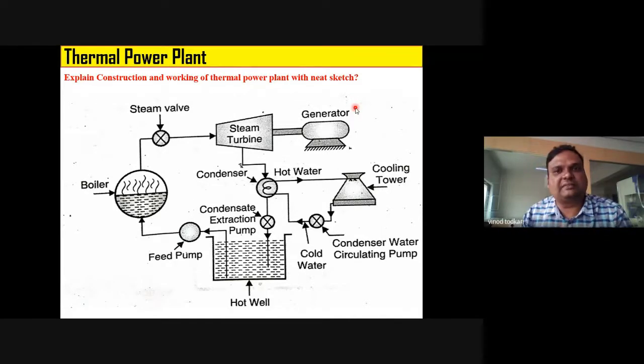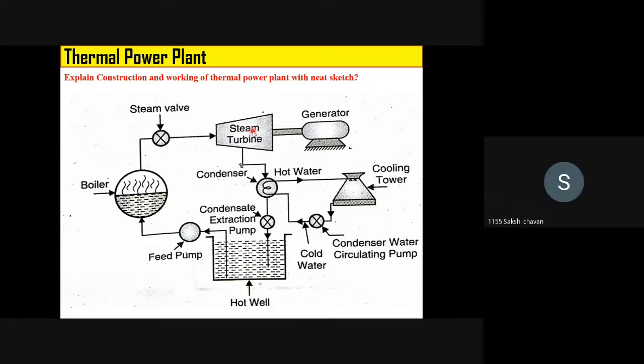Correct. So generator converts mechanical energy into electrical energy. See, in boiler, steam is produced. Steam stop valve regulates the flow of steam given to steam turbine. In steam turbine, heat energy of steam is converted into mechanical energy, and this generator converts mechanical energy of the turbine into electrical energy. Tell me very honestly, is it clear to you? Yes, sir.